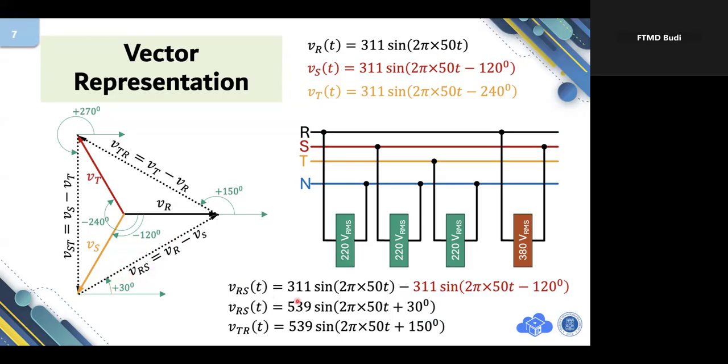That's why I can put plus 30 degrees here, and the amplitude is represented by the length of this vector proportionally.